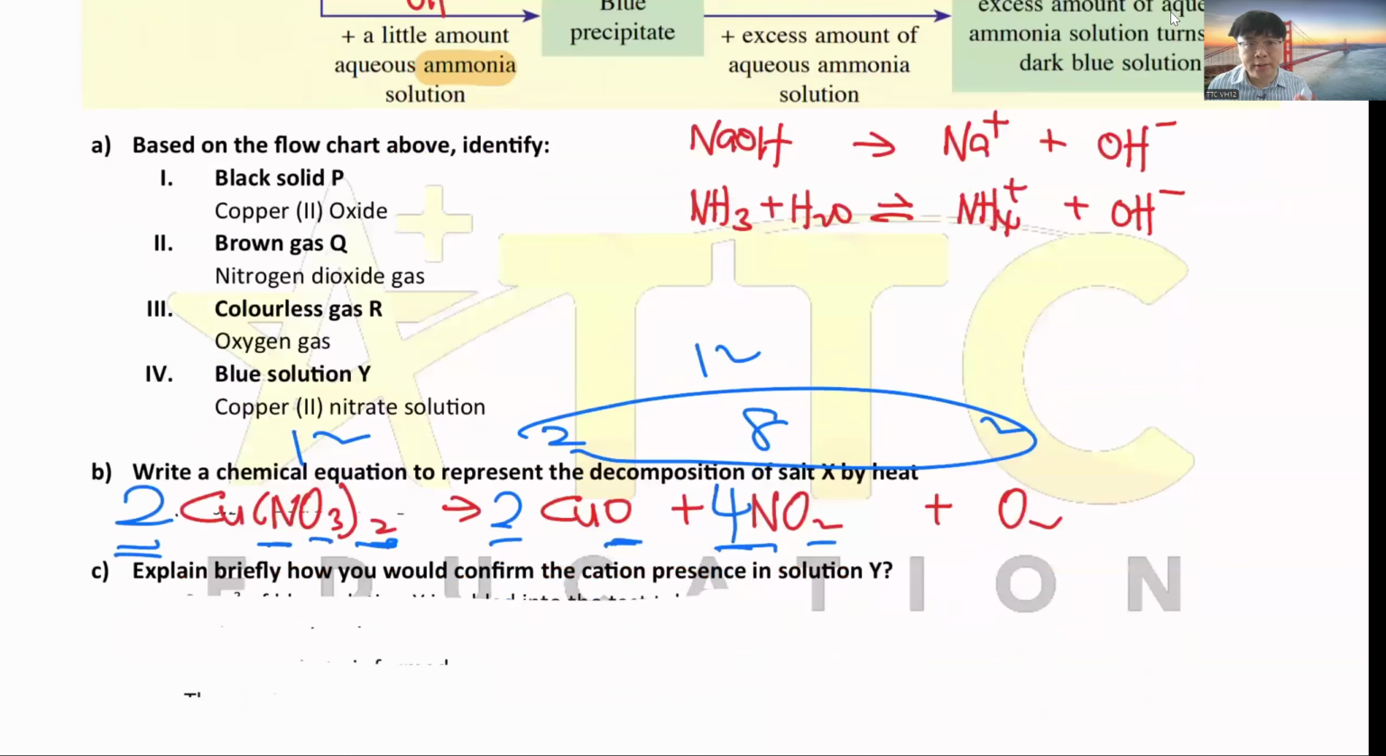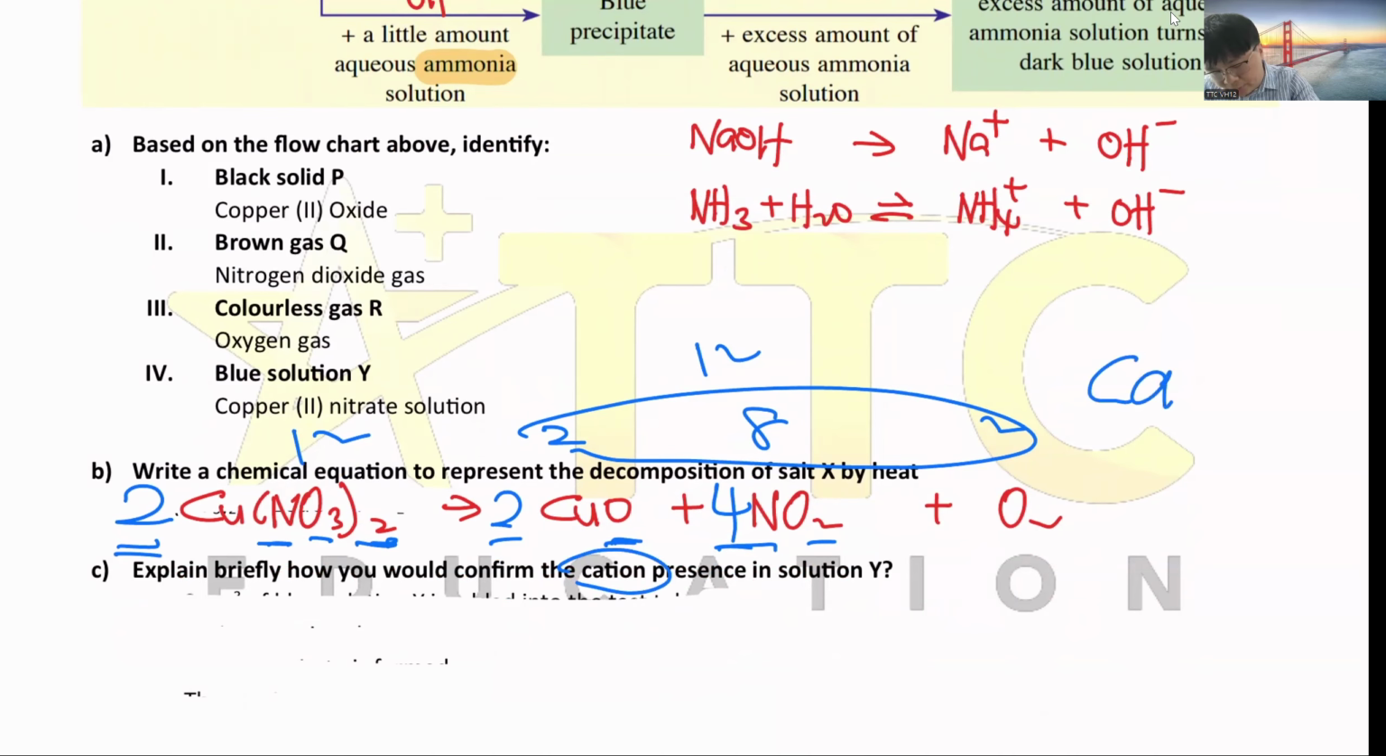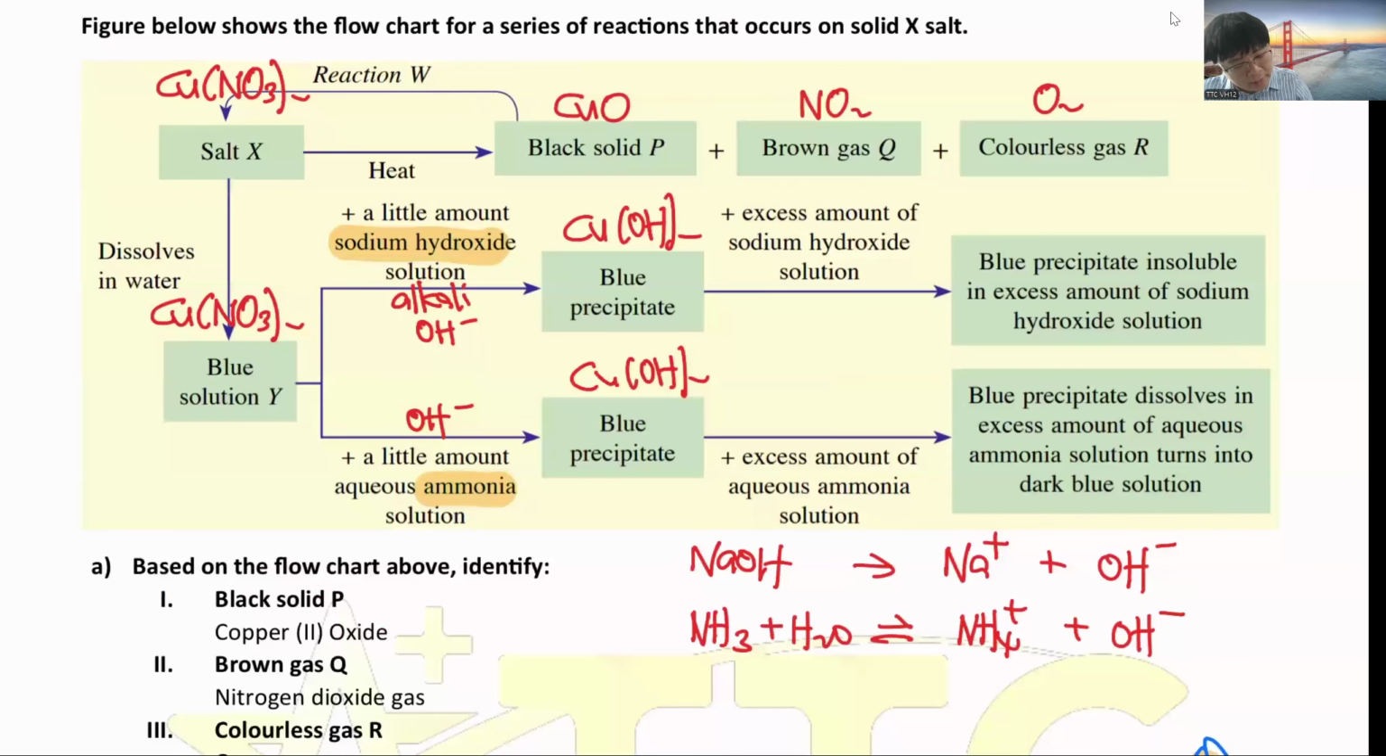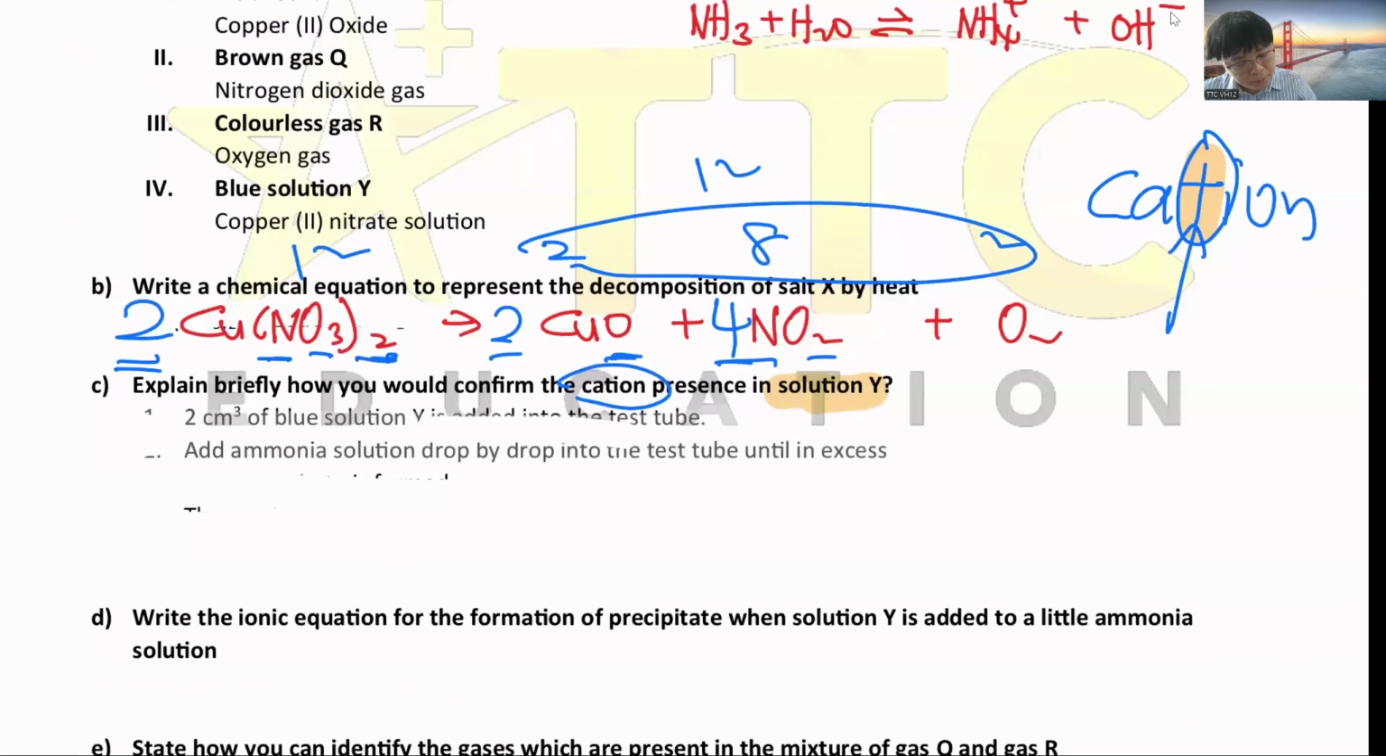Briefly, they'll ask for the cation test and anion test, so you have to memorize. For cation, you must remember this. Cation is positive ion. So the positive ion in solution Y, solution Y is here, the positive ion is Cu2+. How do you confirm Cu2+? You need to write this answer.